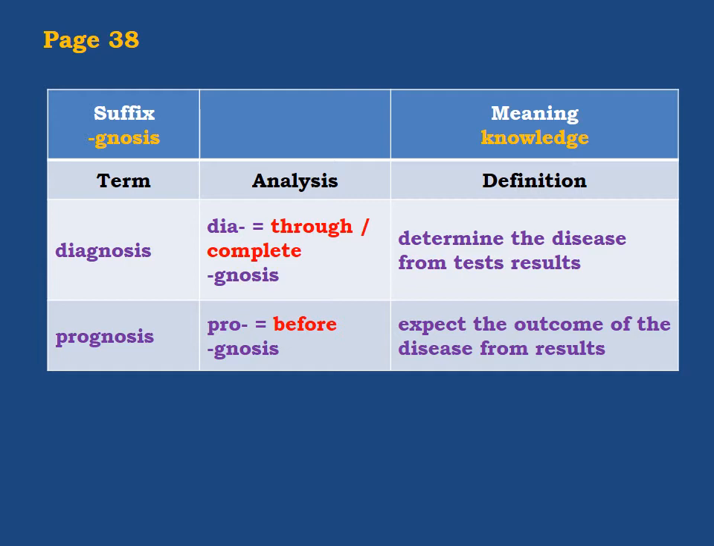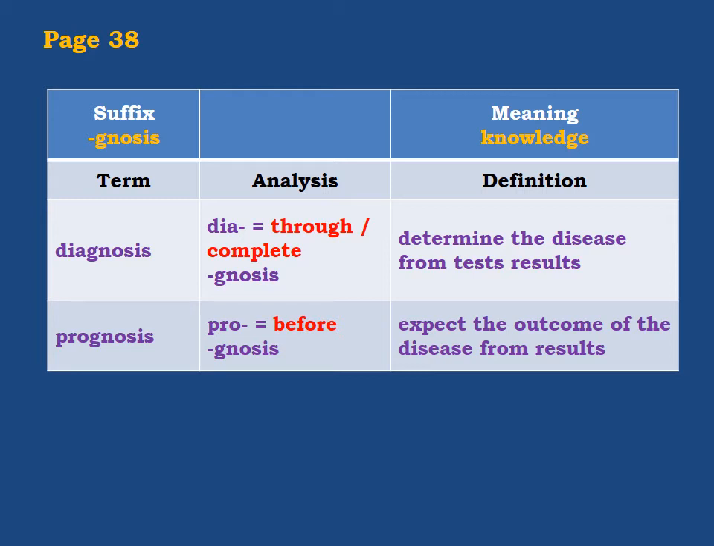The next term is prognosis. Now, pro again is a prefix and it means before. Now, again, what is the definition here? If you look at your books, it says forecast of the outcome of the disease. Forecast means to expect what might happen in the future. This is the meaning of forecast.